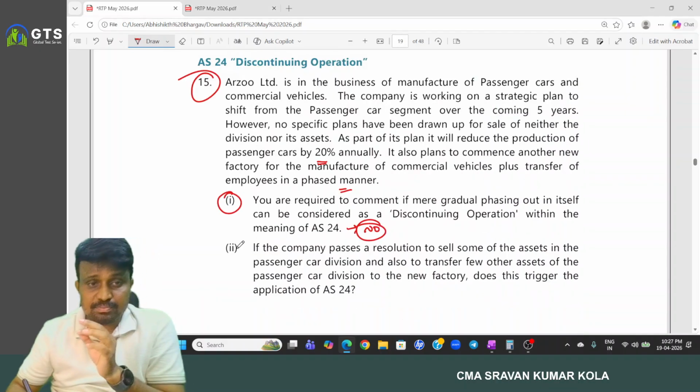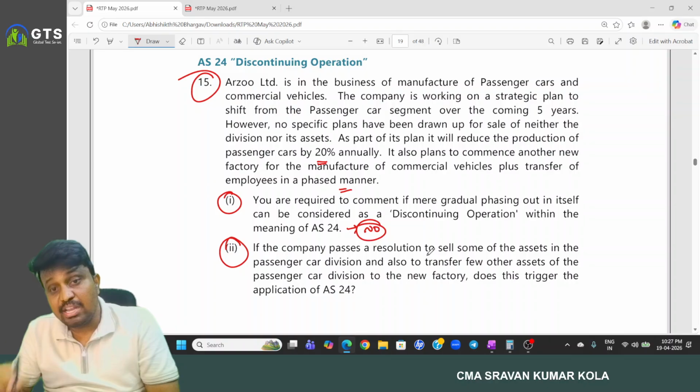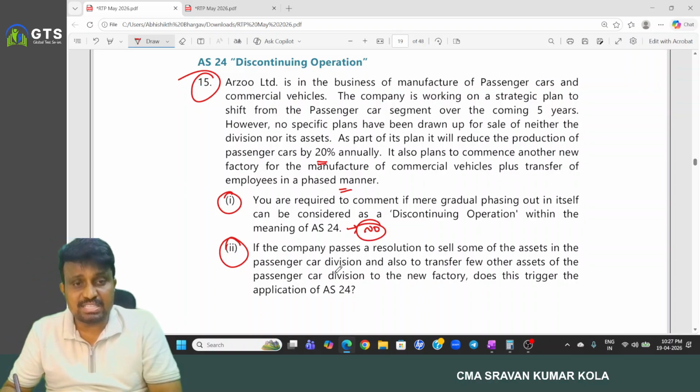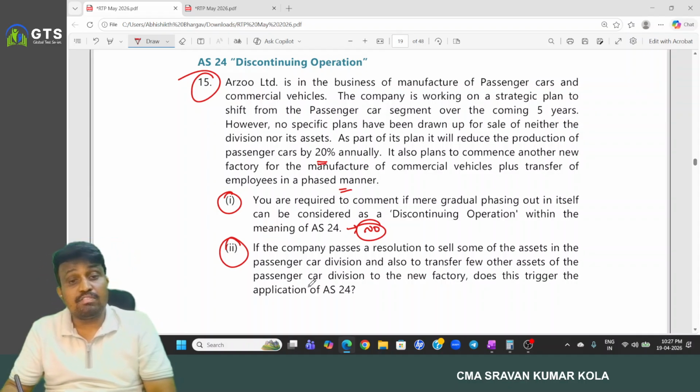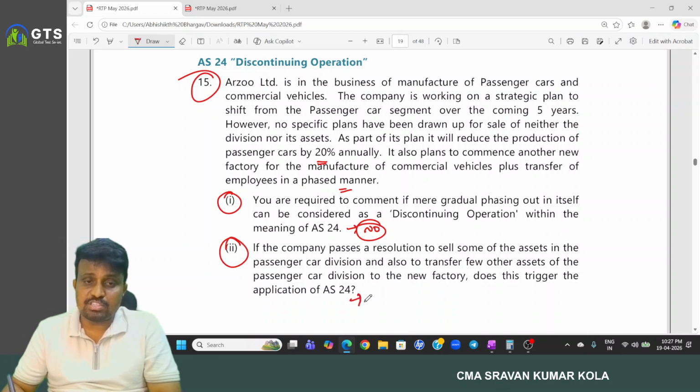Okay. And the second one: the company passes a resolution to sell some of the assets in the passenger car division and also to transfer a few other assets of the passenger car division to the new factory. Does this trigger the application of AS24?